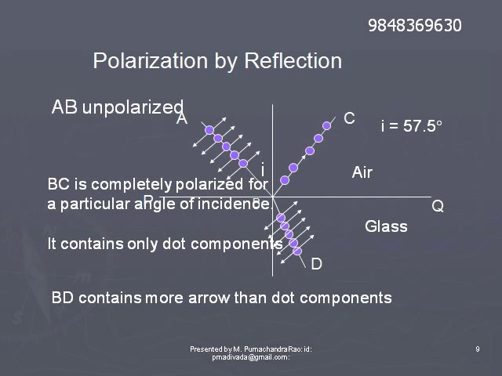The reflected beam is completely polarized for a particular angle of incidence, but not the refracted beam. The refracted beam is not polarized. It consists of both components, but the reflected beam consists of only the dot components.